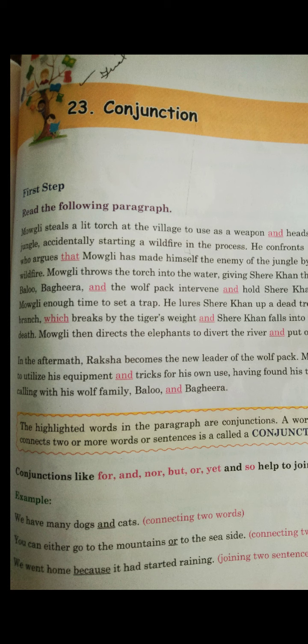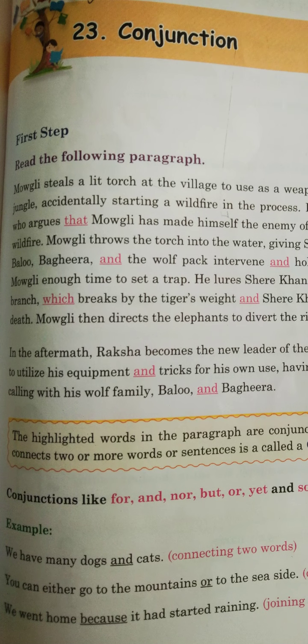Second one, you can either go to the mountains or to the seaside. So, again, it is connecting the two phrases. How? We can either go to the mountains, or to the sea. So, both types of phrases are being joined by using or. So, when we have an option, when we write the options, we use or.